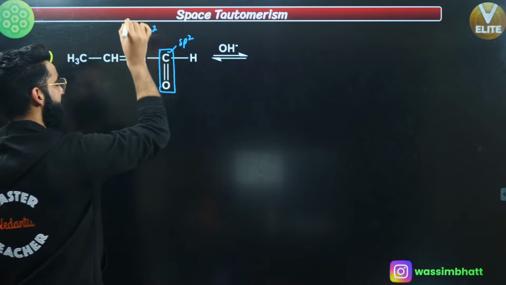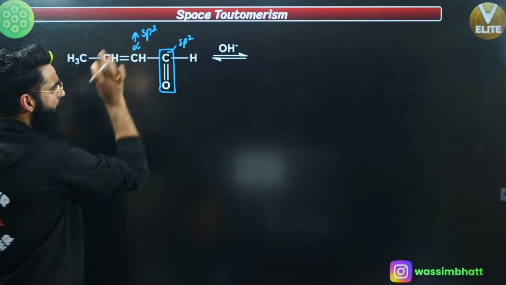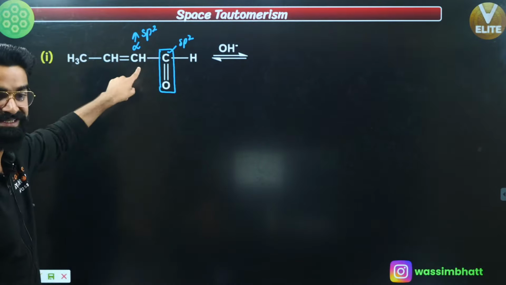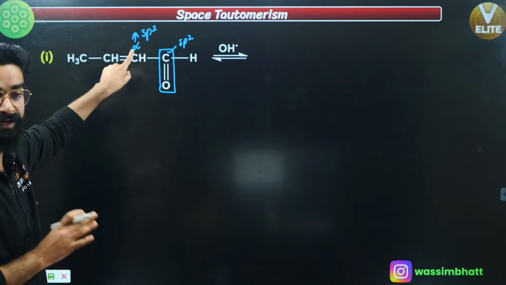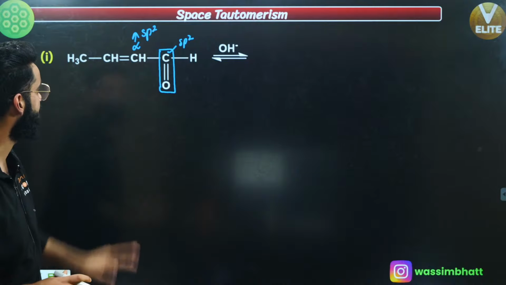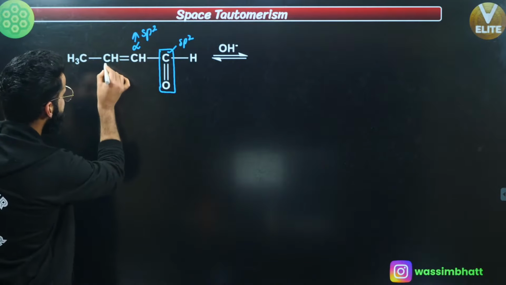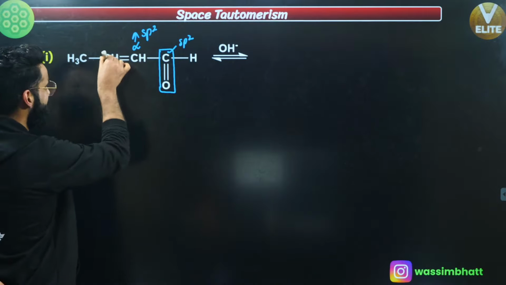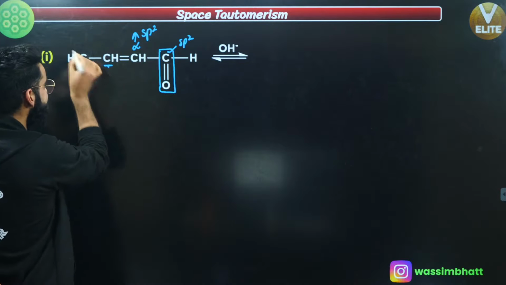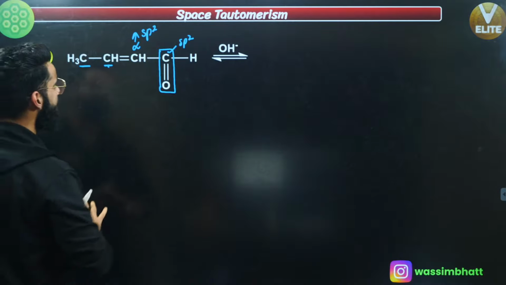It is sp2 hybridized. So should I be taking H positive out from here? No. This OH negative is not going to take H positive out from here, because it's sp2. The condition is the alpha carbon should be sp3. So H positive is not going to leave from here. Look at the other carbon which is adjacent to it, that means this beta carbon, for example. This is again sp2. Look at the other carbon. This is sp3. So what is going to happen over here?